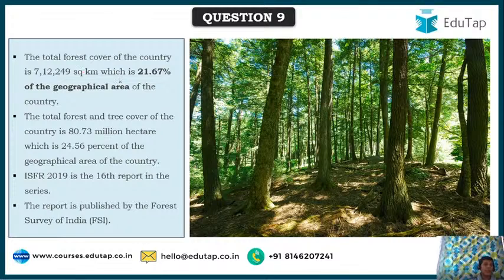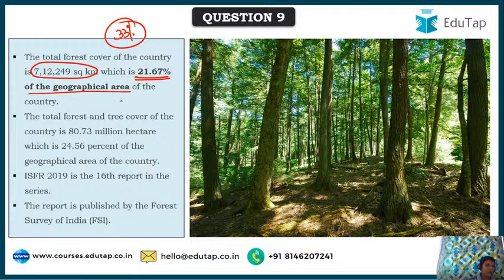And as you can see here, the total forest cover of the country is 7,12,249 square kilometers, which is 21.67% of the total geographical area of our country. As per international standards, total forest cover of any country should be about 33% of its total geographical area.